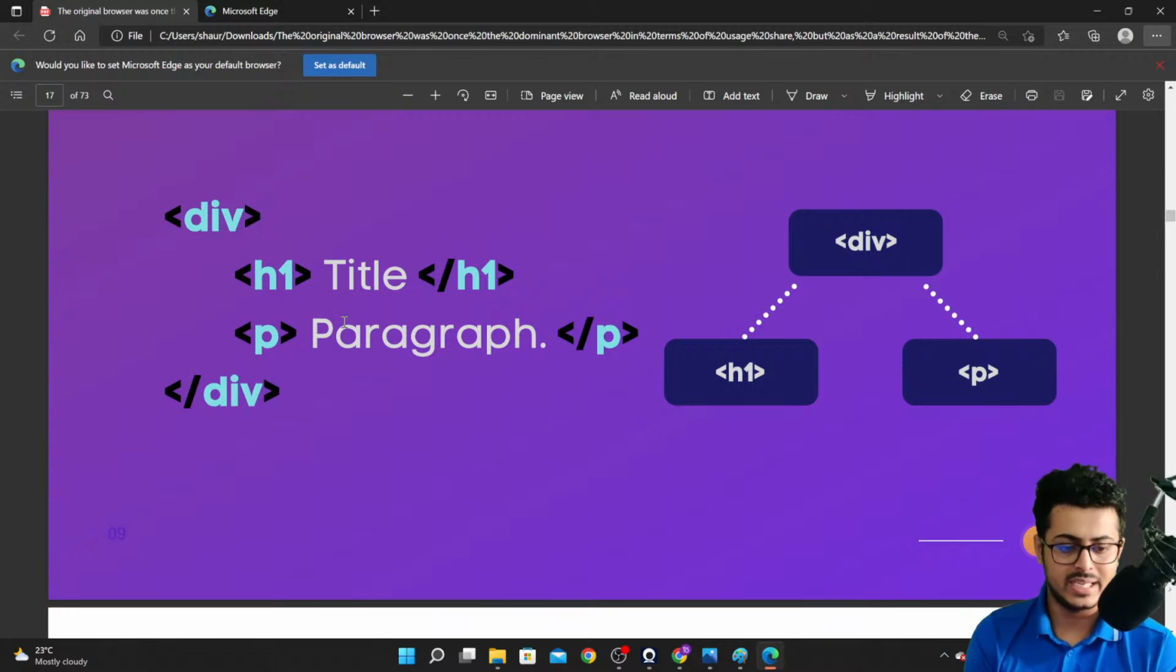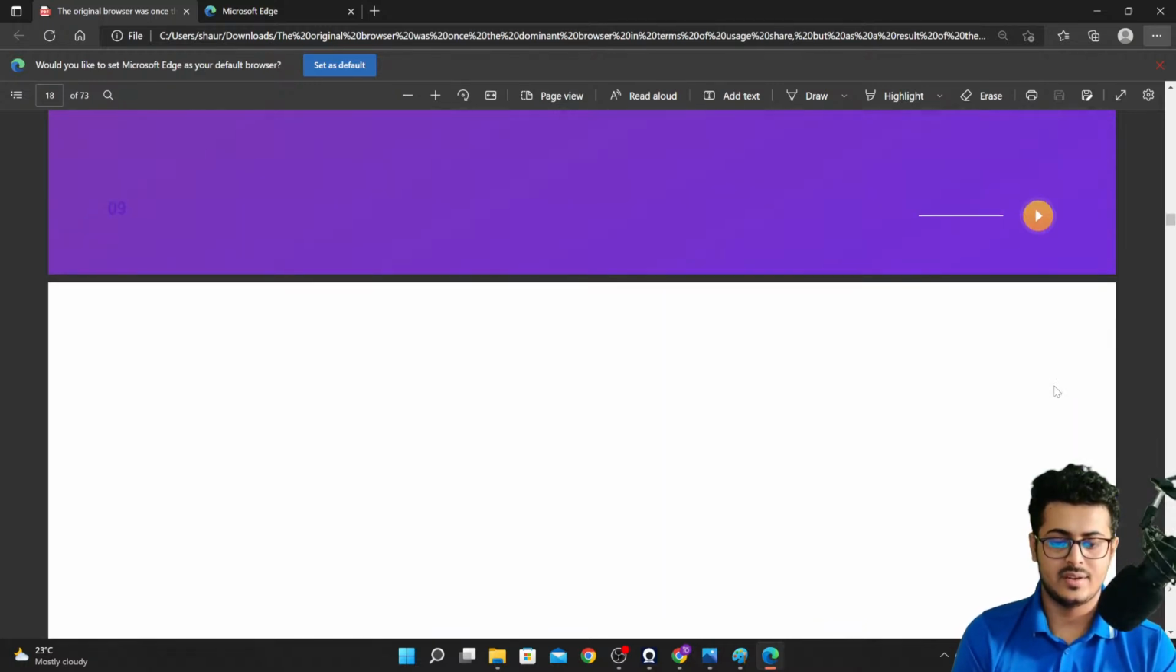So this is what we created, and as you're able to see, you have the div tag with h1 and the paragraph tag as its children. Okay, great.